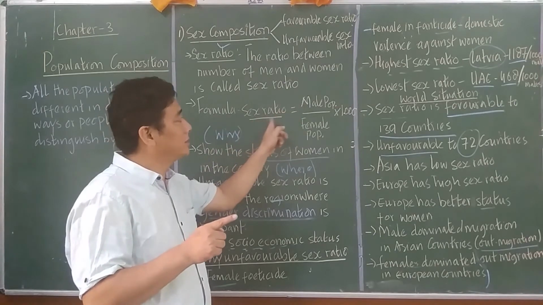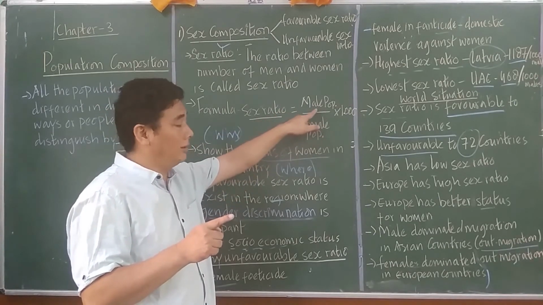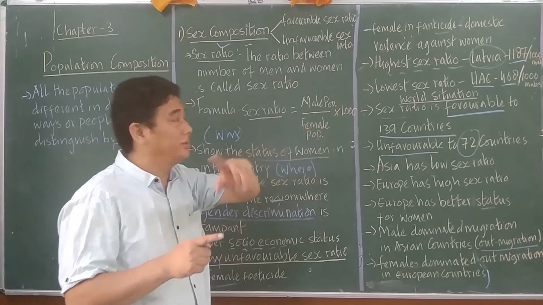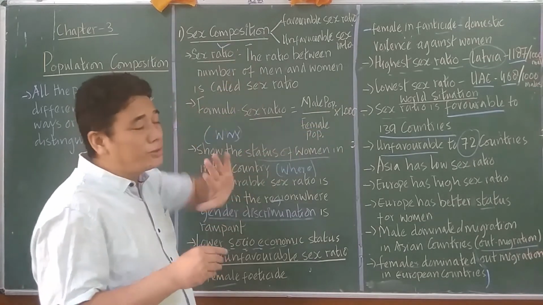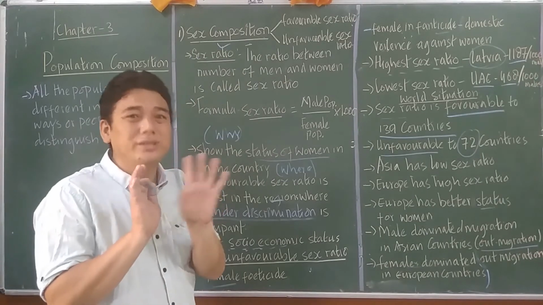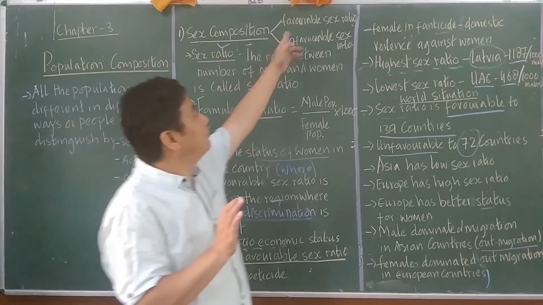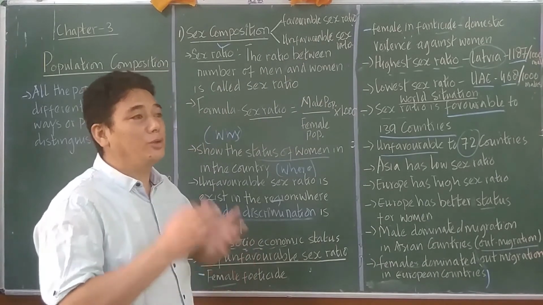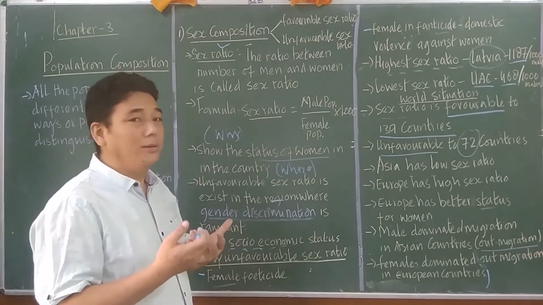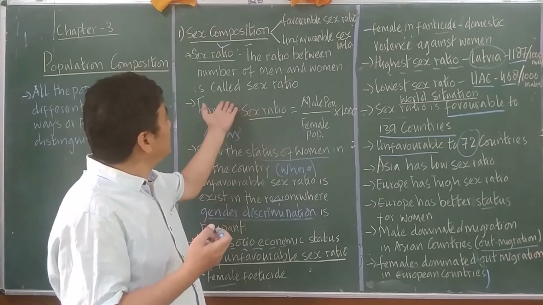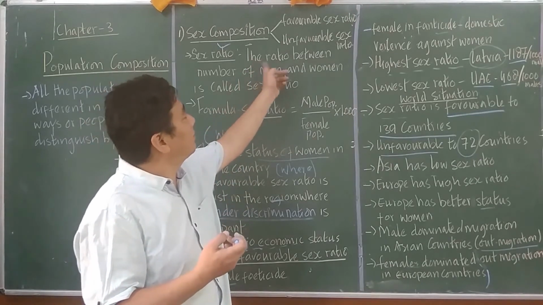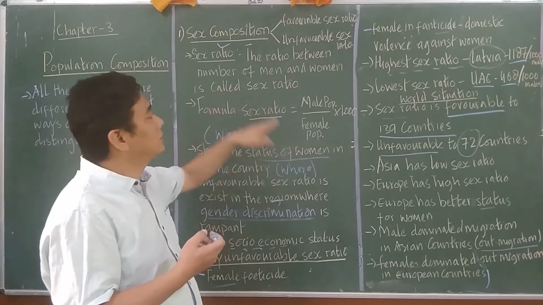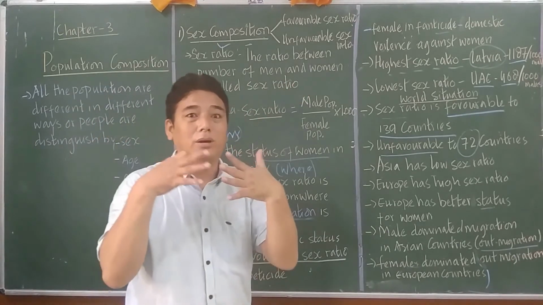Sex composition, the formula together: sex ratio equals male population divided by female population in 2000 periods. And sex composition has favorable sex ratios and unfavorable sex ratios. And the sex ratio, the ratio between the number of men and women, is called the sex ratio, all right.